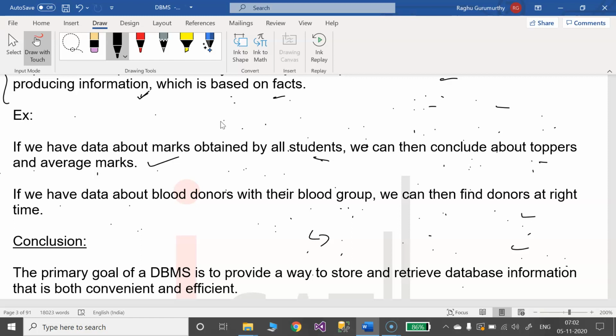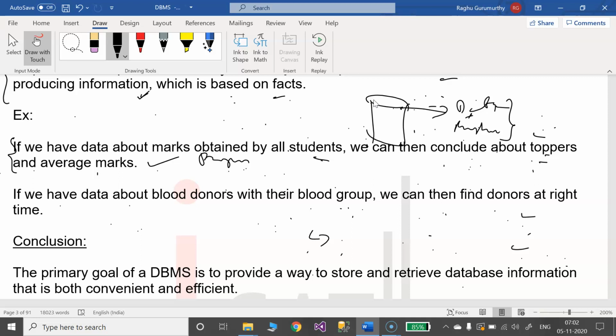From that list of marks, I can find who is the topper, and I can find the average marks of a subject. Got it? How are we achieving the toppers and average marks? Through predefined programs. That is why it is a database, which consists of data plus programs.